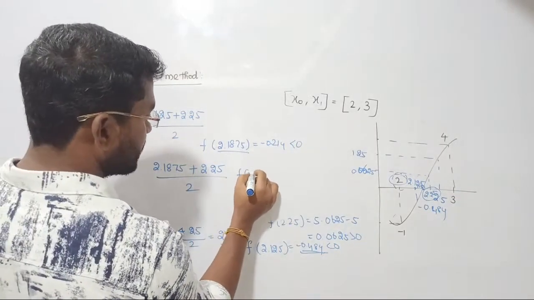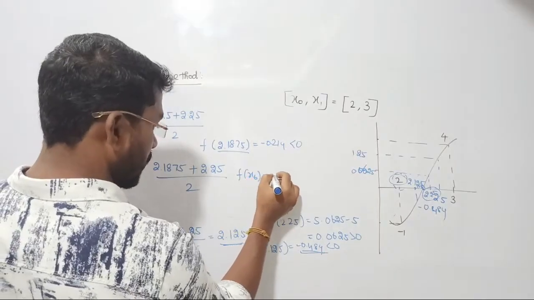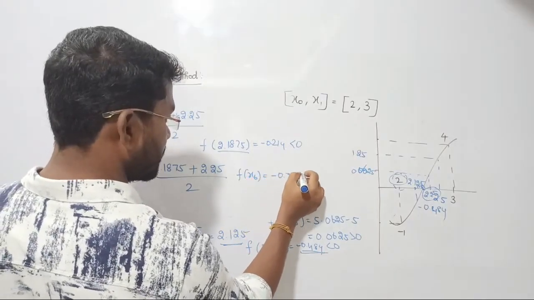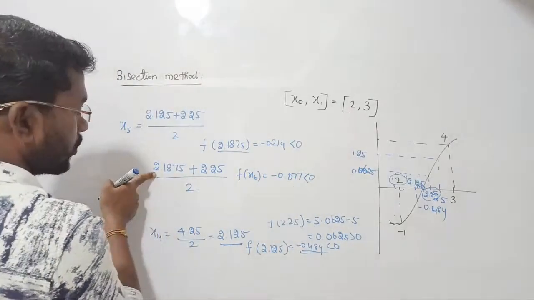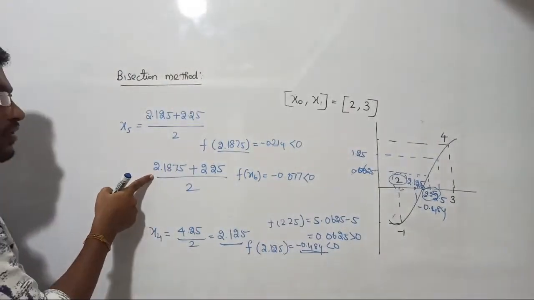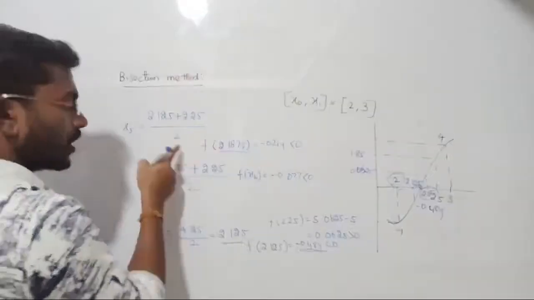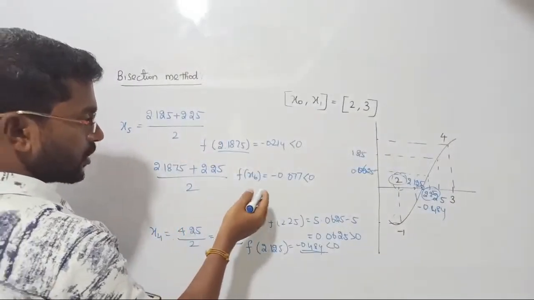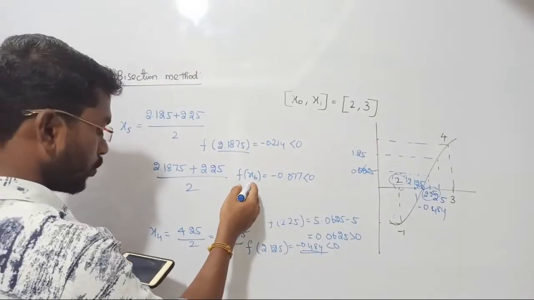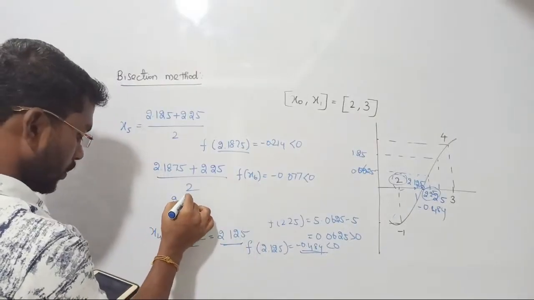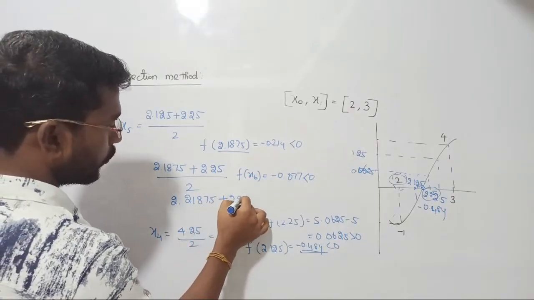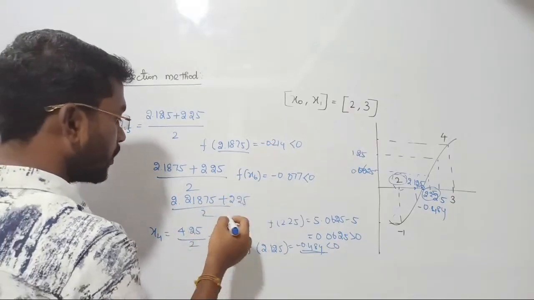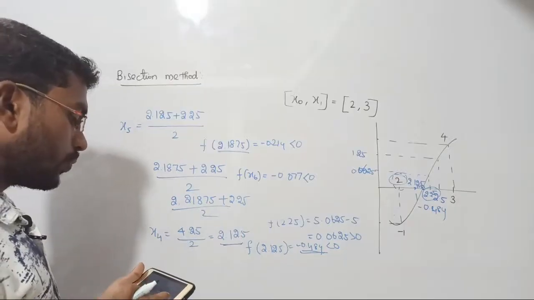So f of x6 also I'm getting minus 0.077, that is less than 0 only. So again, who gave the negative value before this? 2.1875 gave the negative value before this. So neglect that, and again we should consider the new root as 2.1875 plus 2.25, divided by 2, right? Let's see what happened.